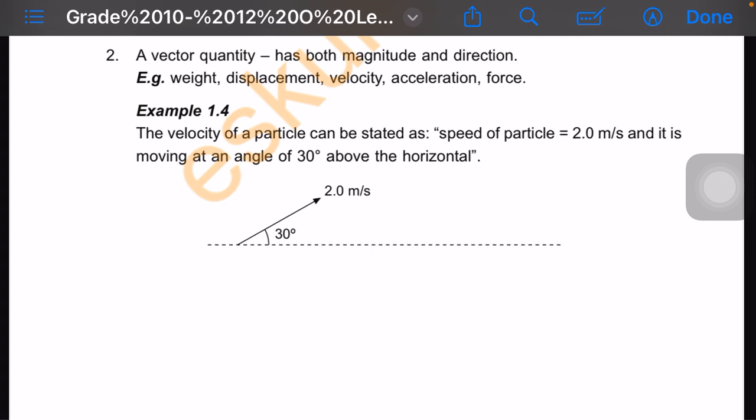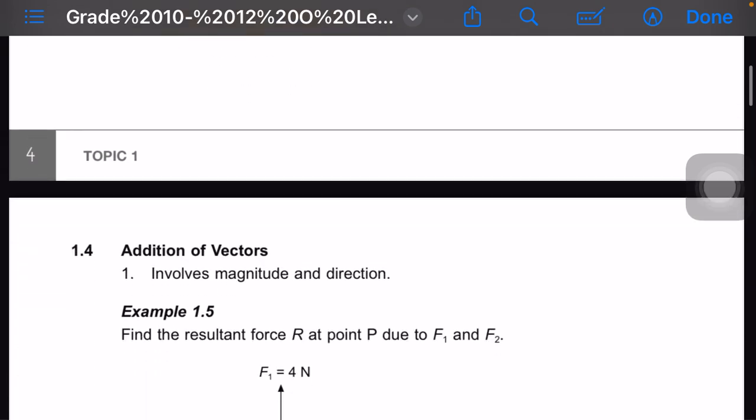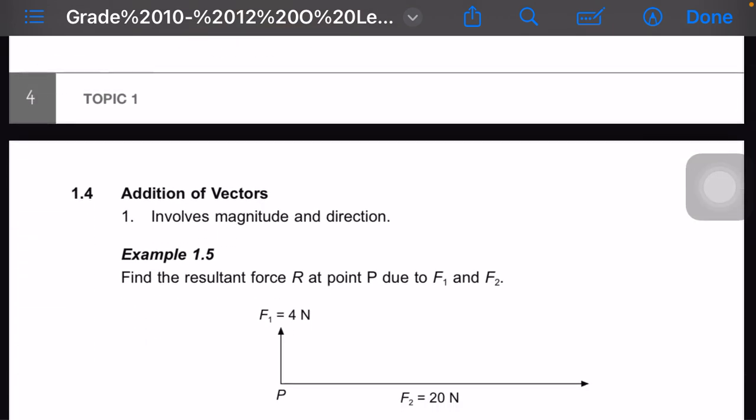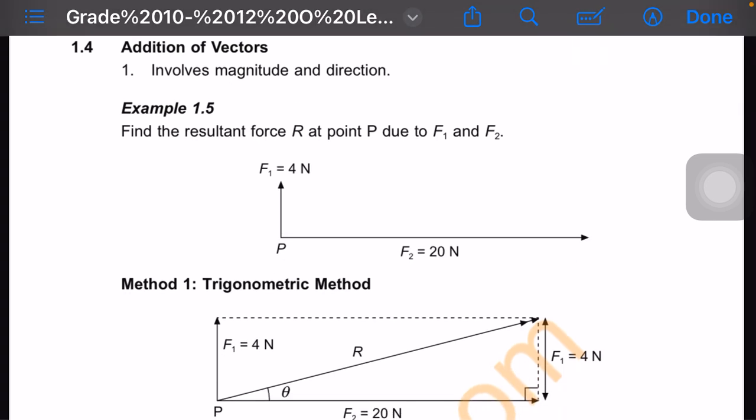For example, the velocity of a particle can be stated as: the speed of the particle is 2 meters per second, and it is moving at an angle of 30 degrees above horizontal. You have that diagram right there. Addition of vectors involves magnitude and direction. Example 1.5: find the resultant force R.